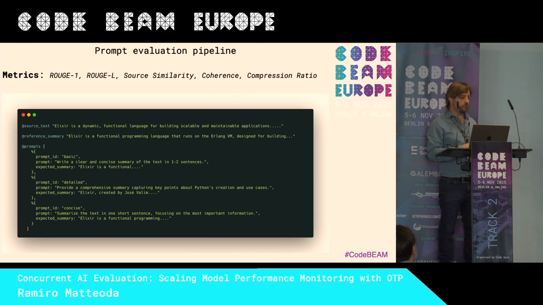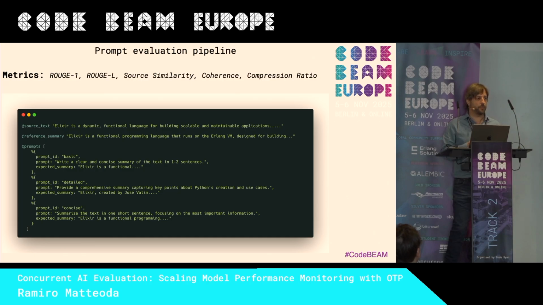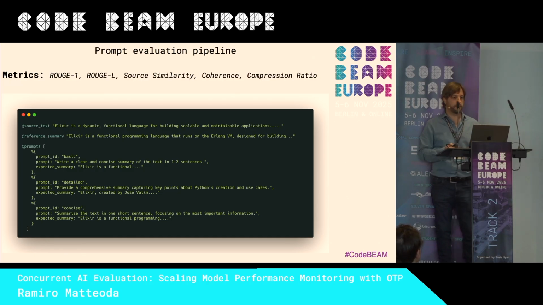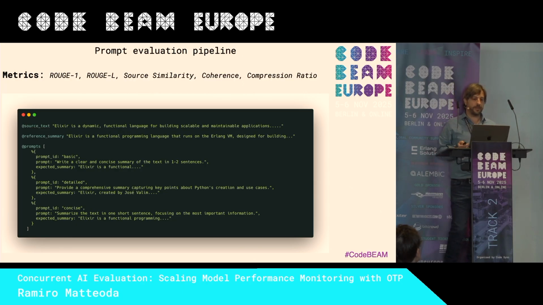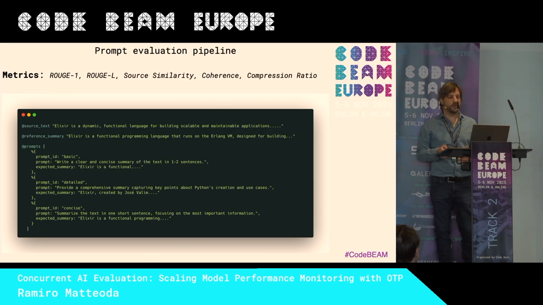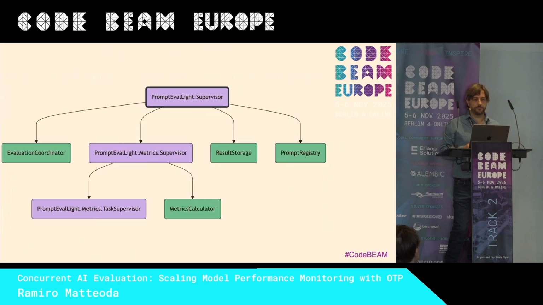We have the source text. We have the reference summary, which is the target summary that we want. This is before going to production, right? So we need to validate which is the best prompt for our chatbot in any user interaction. We have a set of prompt IDs with the prompt per se, and with the summaries generated, we can run all the evaluations, calculate all the metrics, and get an idea of which performs better.